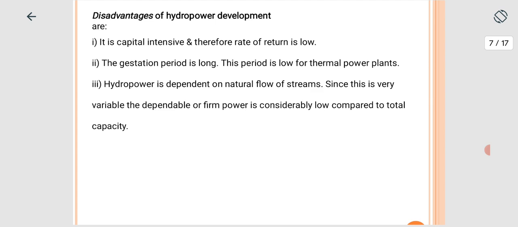Now, disadvantages of hydropower electric development. It is a costly capital investment, and therefore the rate of return is low. Now second point, the gestation period is long. The period is low for thermal power plants. Hydropower depends on the natural flow of the stream. Since it is very variable, the dependable or firm power is considerably low compared to the total capacity. So these are the three disadvantages of hydropower development.